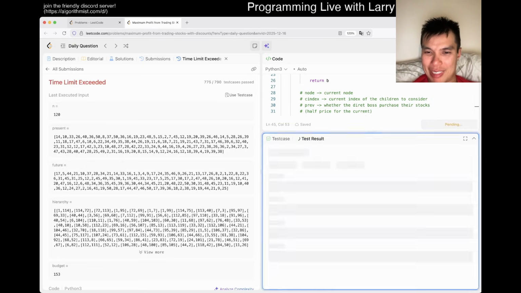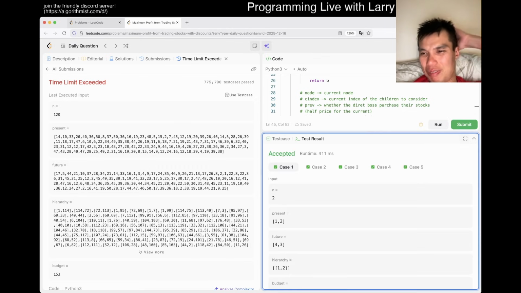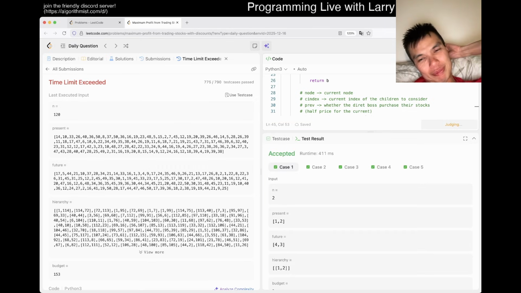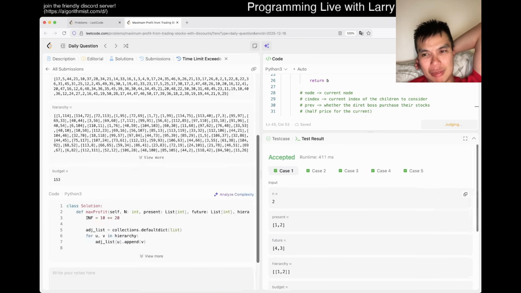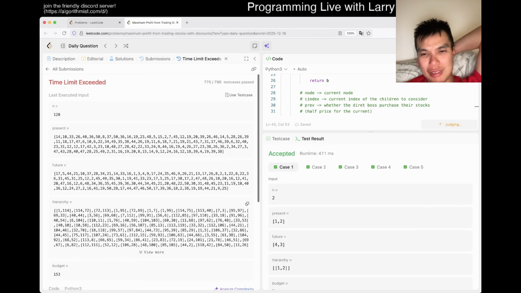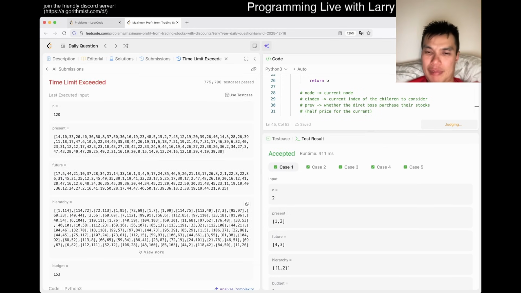Let's give it a big case and see if it's faster. It should be faster because now we're saving a lot of function calls. I think that's the major thing, but I don't know if it's gonna be enough. Maybe not. Did I click the button? I think I did. Then what else do we do?